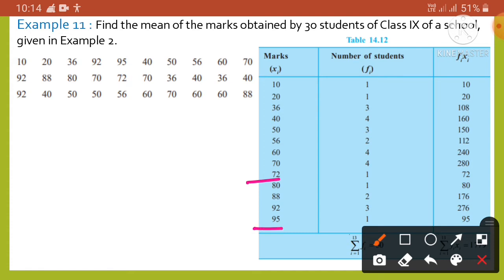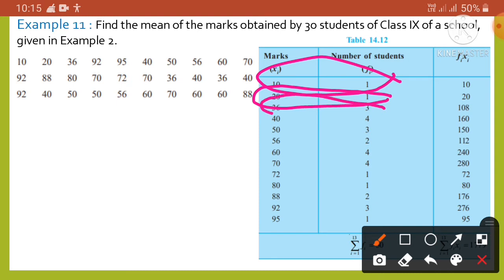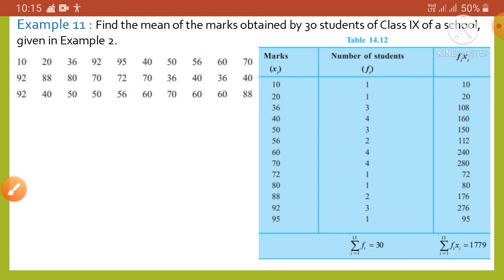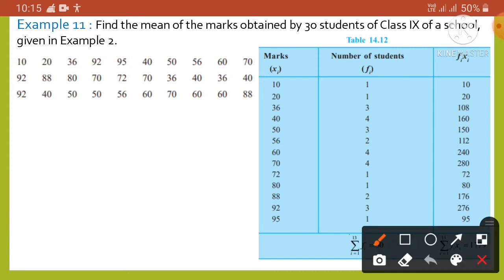So here the total marks obtained will be 1 into 10 plus 1 into 20 plus 3 into 36 plus 4 into 40, and so on. So we are getting all these values.